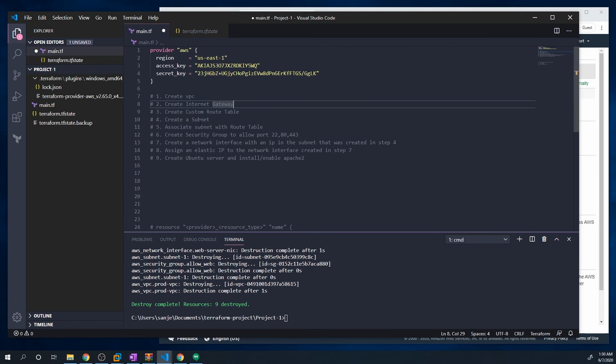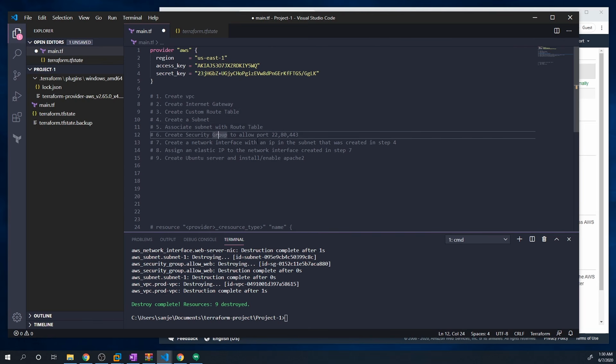Then the next thing that we need to do is create a custom route table. Technically, this would have been optional, but I thought it would be cool to show you guys because these are all things that you need to be able to do. So I wanted to make sure I walk you through that. We're going to then create a subnet in step 4. And then anytime you create a subnet, we have to assign it to a route table, or else it'll get assigned to the default route table for your VPC. And so this will just associate the two together.